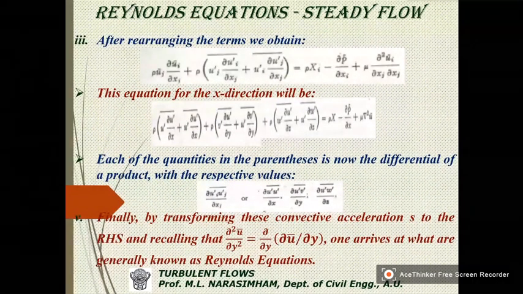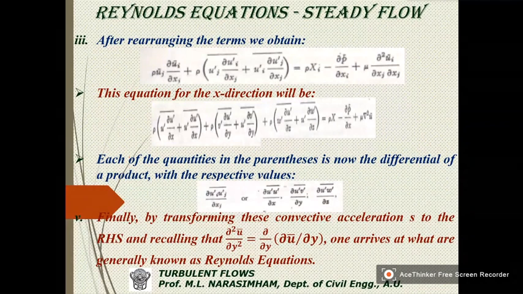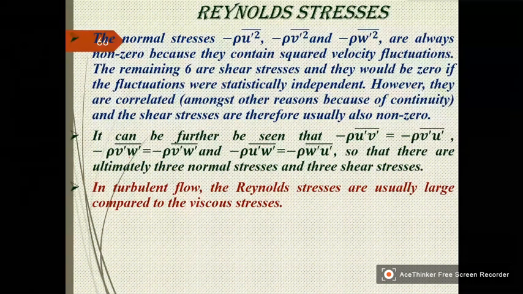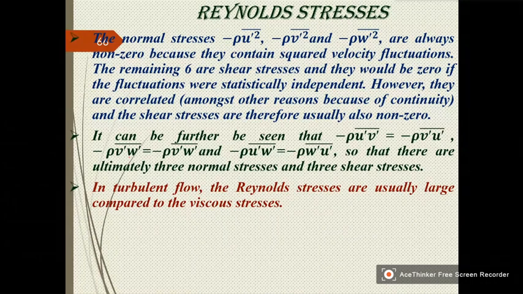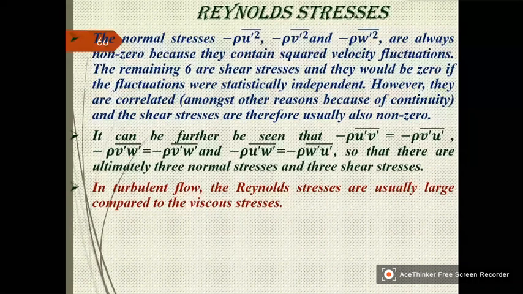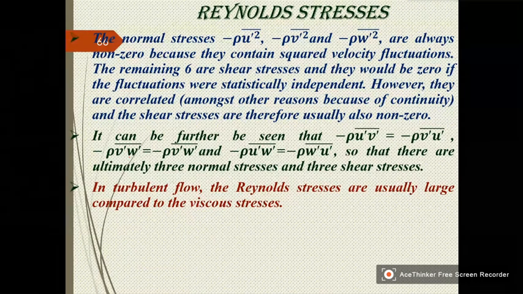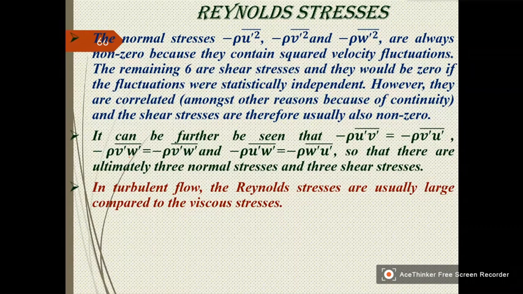So what I suggest is you just go through these equations because I cannot explain them here like this. This is only a derivation which you have to do, so that you follow each and every step. The ultimate thing we are interested in is the Reynolds stresses. The terms minus rho u prime square bar, minus rho v prime square bar and minus rho w prime square bar are always non-zero because they contain squared velocity components.